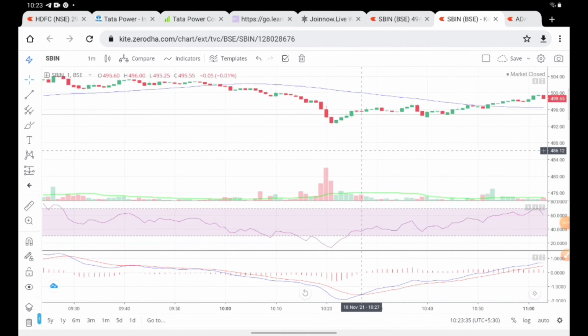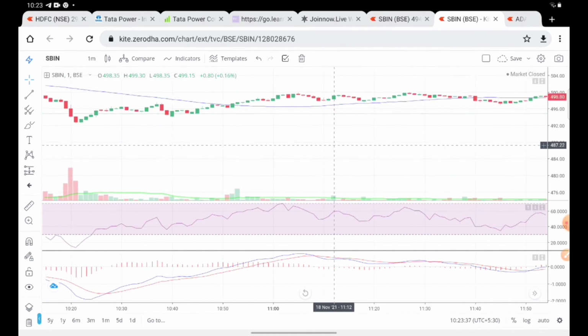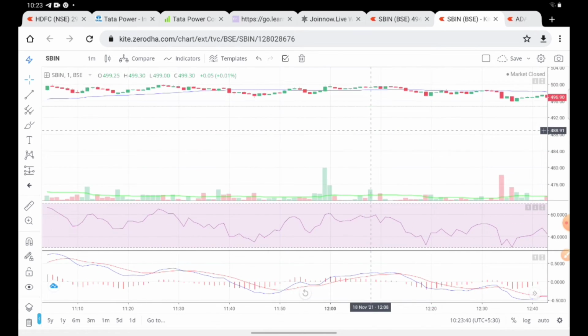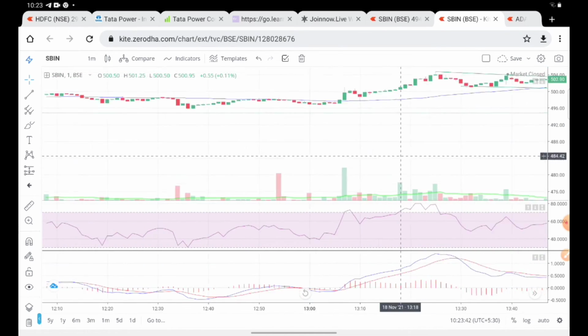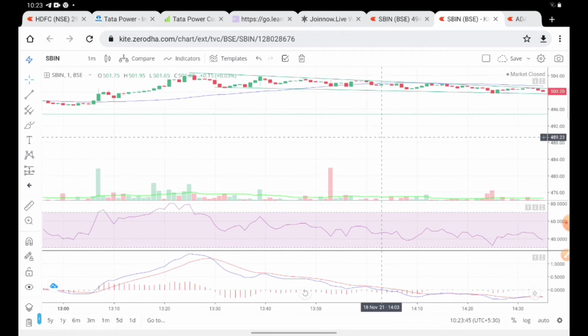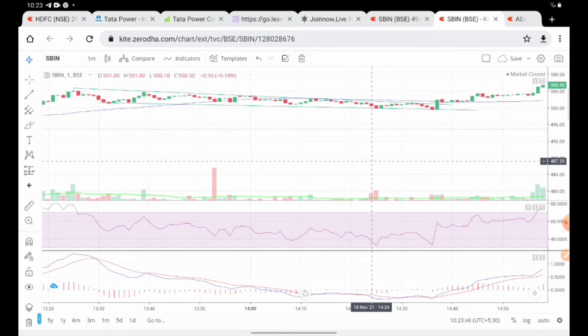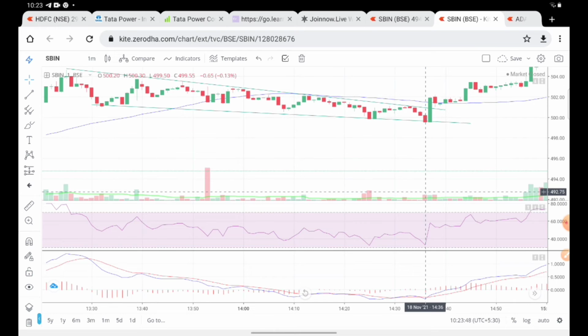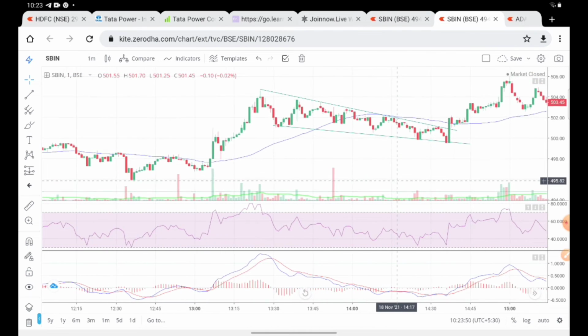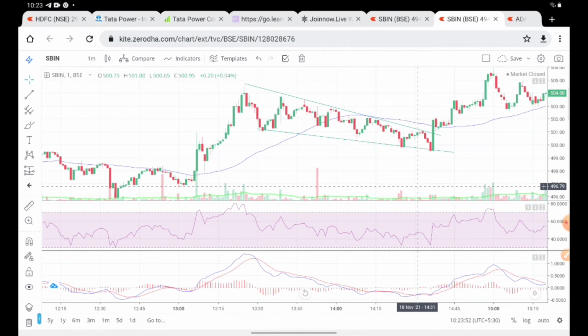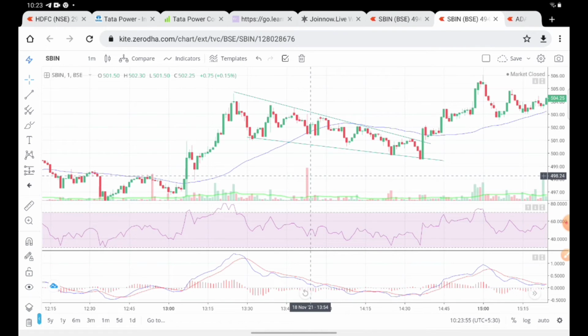Okay, so there you go, 12:40. Now see, when I have lowered the time frame, these higher highs and lower lows are clearly visible.